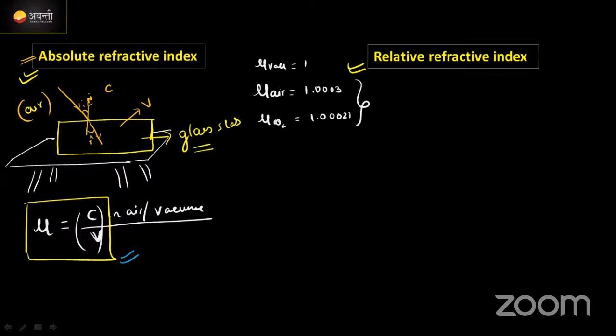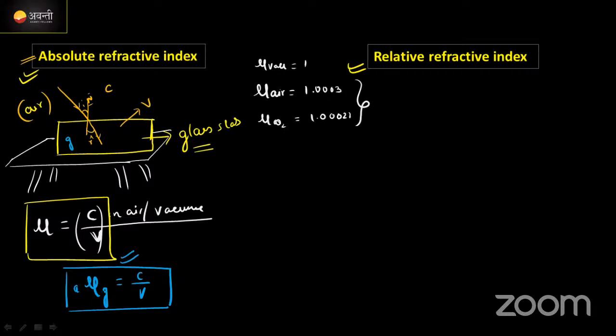If you consider light going from air into a glass medium, where it is refracted, we can write this as mu g with respect to a is equal to c by v. Practice this one, guys. Writing skill needs to increase here.